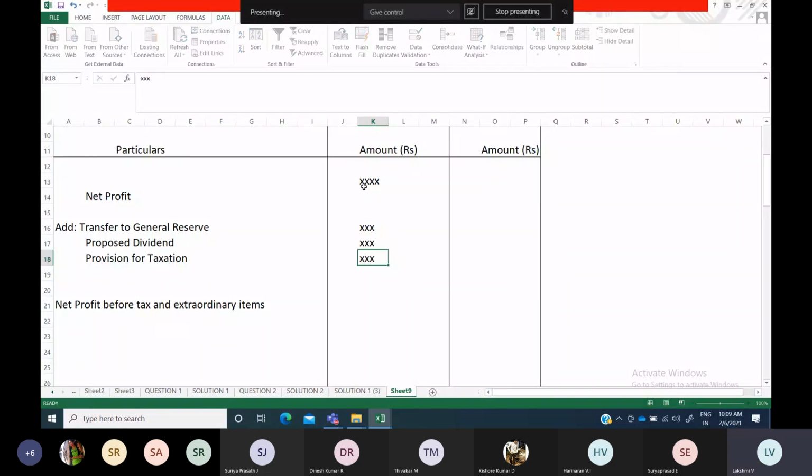Instead of the amount column I will fill it up like this, and finally the answer whatever you are getting, let me write out here. Okay, so after this, or you can also keep it over here itself. Okay, finally cash from operating activities we can mention here.